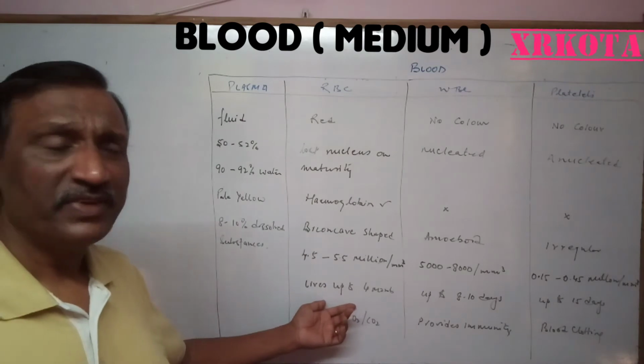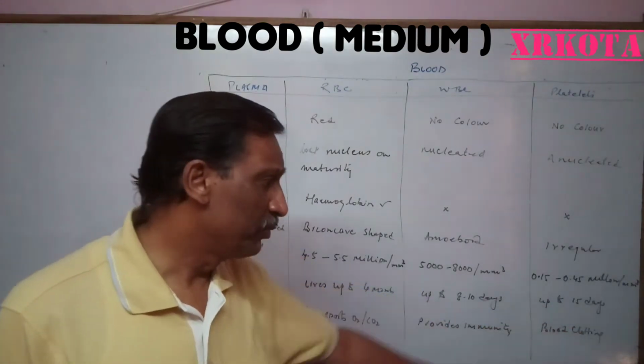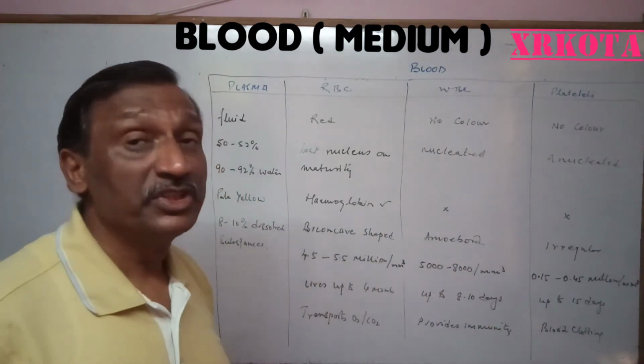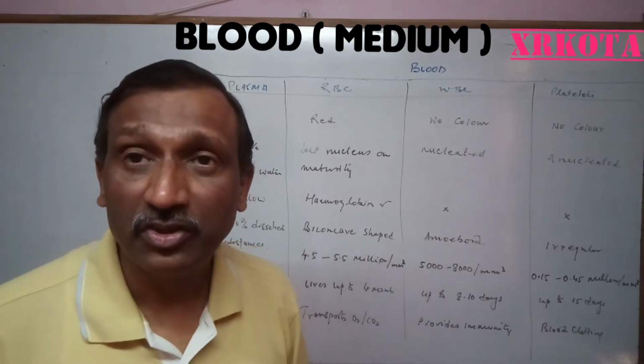Their lifespan is about 4 months. Their lifespan is about 8 to 10 days, and they are also up to 15 days. Their major function is to transport oxygen and carbon dioxide. That is the major function of blood also.